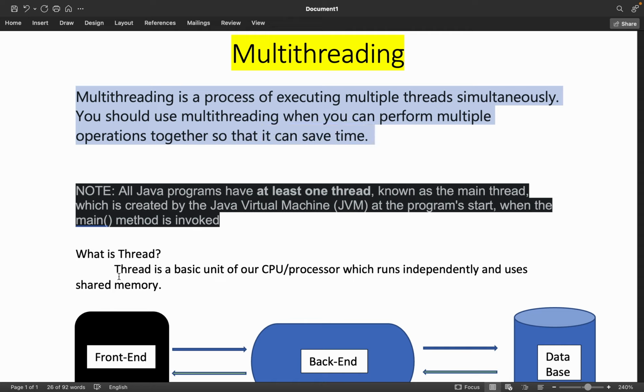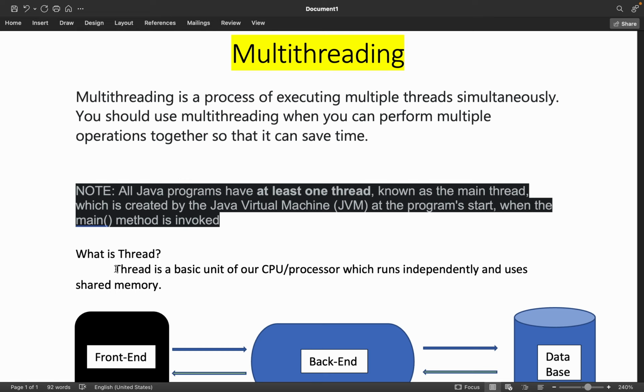Then you must tell what is a thread, because here we have seen that it is a process of executing multiple threads, right? So the question is, what is a thread? You should not go too deep unless your interviewer asks. Here you can simply say that a thread is nothing but a basic unit of your CPU or processor which runs independently, and it uses the shared memory which is generally allocated by the JVM.